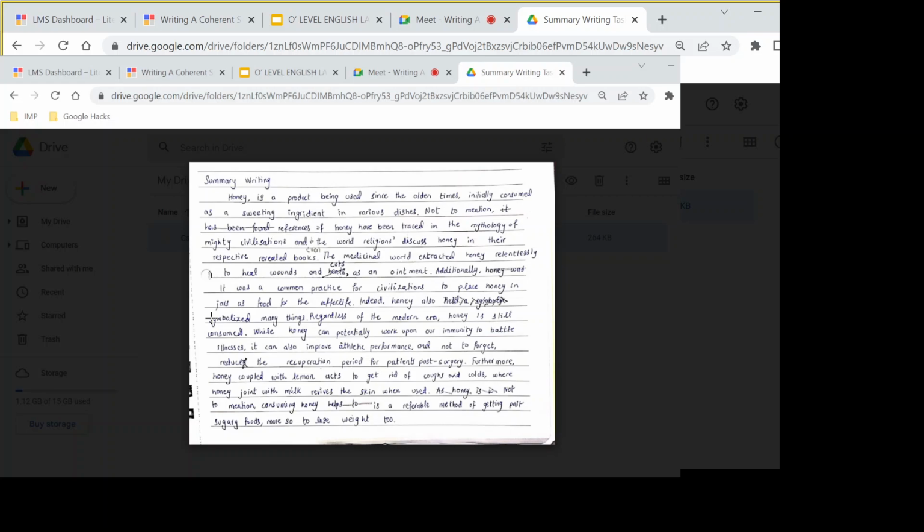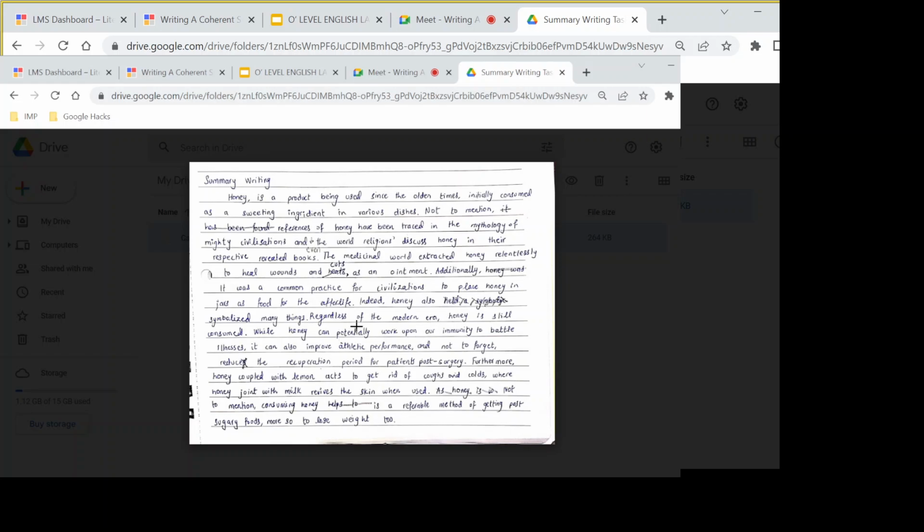But miss, this does not make any sense. Like, regardless of the modern era. I mean, why would anybody stop consuming honey, which was quite popular in the olden times? It makes sense that it would still be used. If you would say regardless of the modern era, people still use landline or maybe dial phones, then it would make sense. I'm talking about old phones, right? So regardless of the modern era will not be a suitable option here.